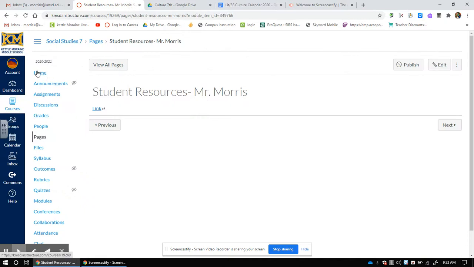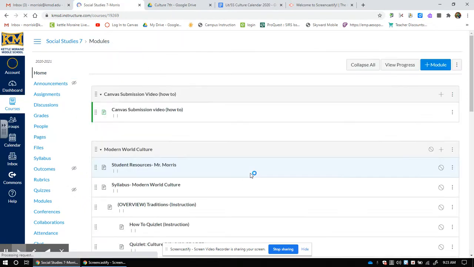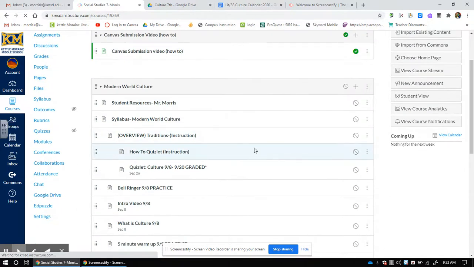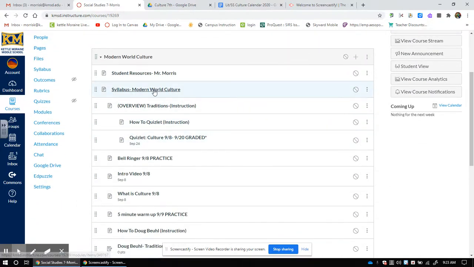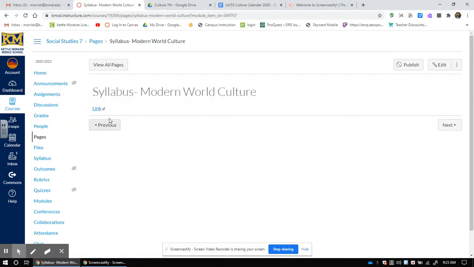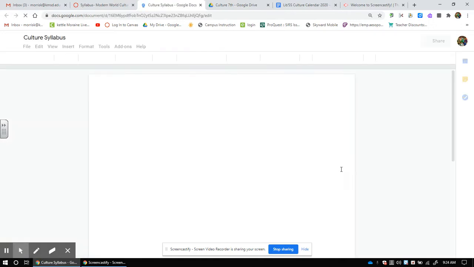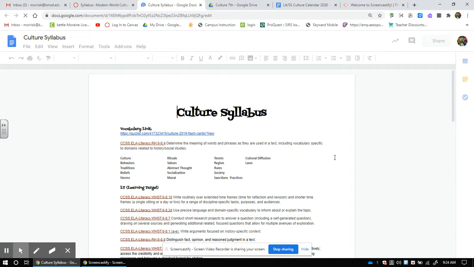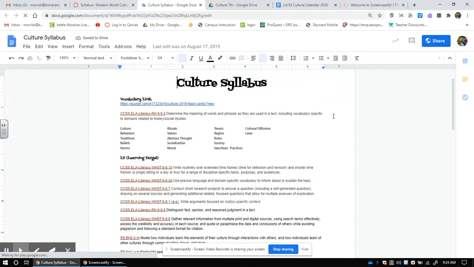The next thing I want to get to is the syllabus, as this thing takes a while to load. We're going to be doing world cultures for about 6 or 7 weeks, so we'll be doing this for a while. The syllabus has the Quizlet, which we'll get to in a moment.